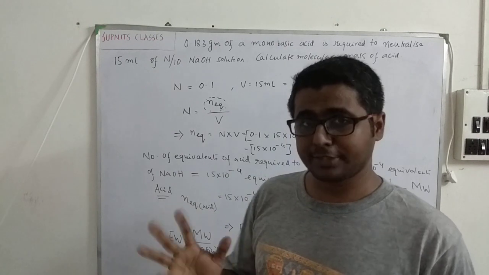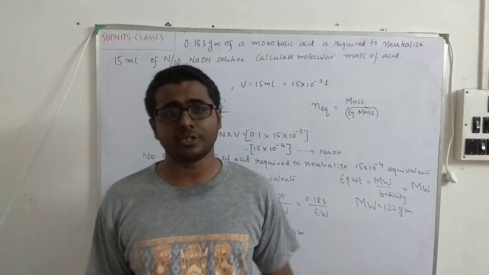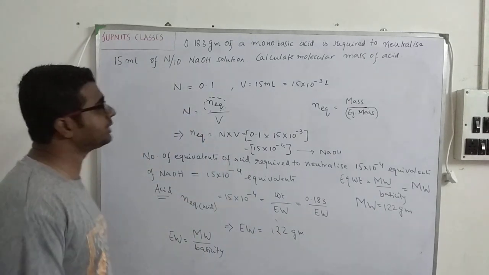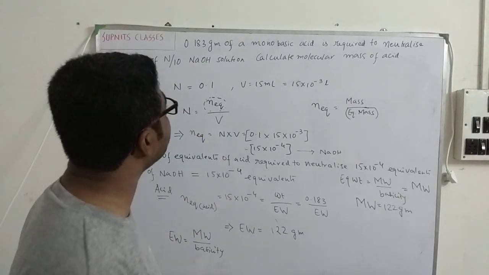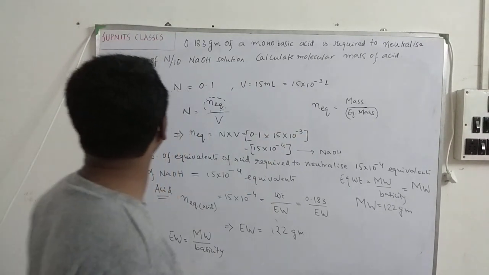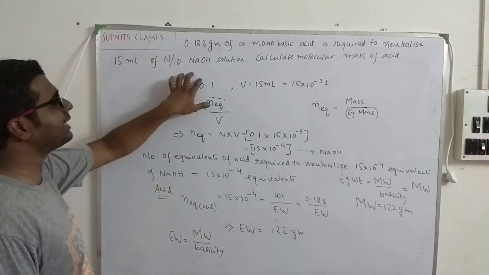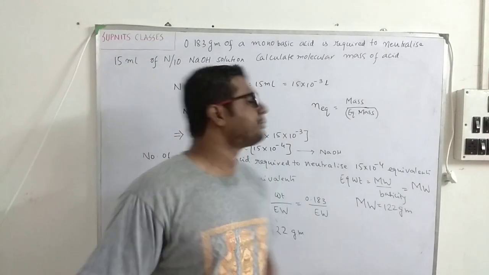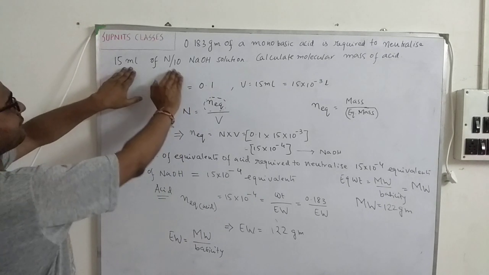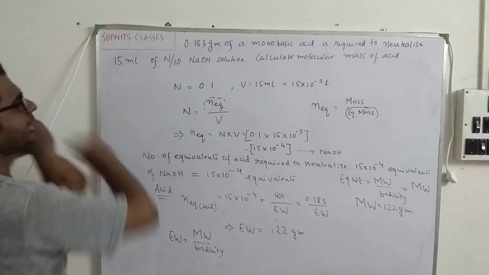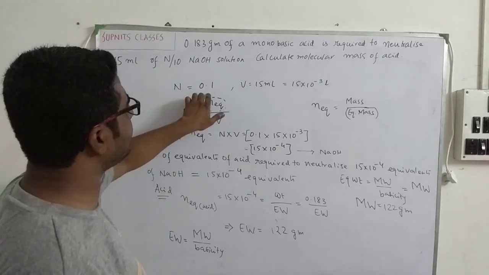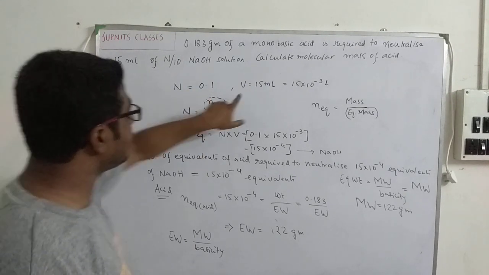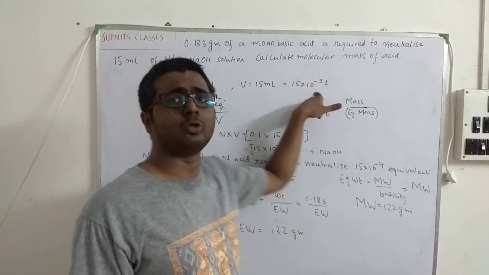Okay guys, that was the message for the Independence Day combined with the volumetric analysis from my side. Now coming back to problem number 83, it was said that 0.183 gram of monobasic acid is required to neutralize 15 milliliter of N by 10 NaOH solution. What was given in this problem? The problem has two parameters that are very important, N by 10 and 15 milliliter. So I have just written N is equal to 0.1 because N by 10 means 1 by 10 normal. So this is 0.1 and V is equal to 15 milliliter. I just converted it into liters.